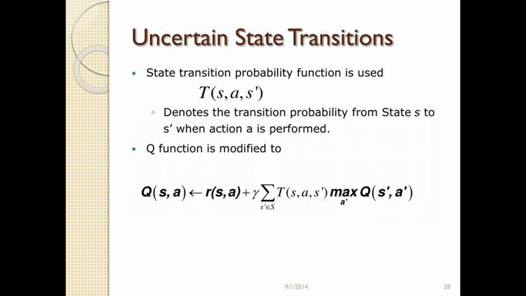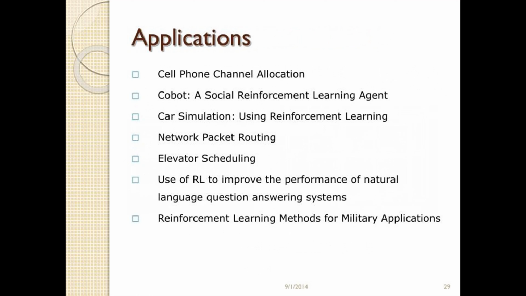Uncertain state transitions: the state transition probability function denotes the transition probability from state S to S' when action A is performed. The Q function is modified. Applications: cell phone channel allocation, COBIT, a social reinforcement learning agent, car simulation using reinforcement learning, network packet routing, elevator scheduling, use of RL to improve the performance of natural language question answering systems, reinforcement learning methods for military applications.